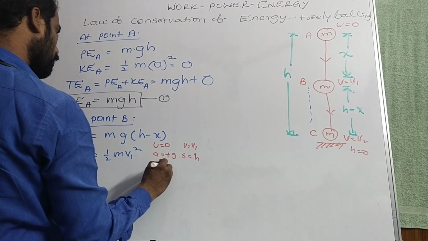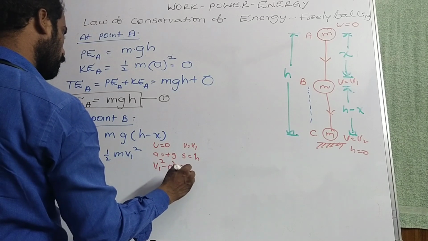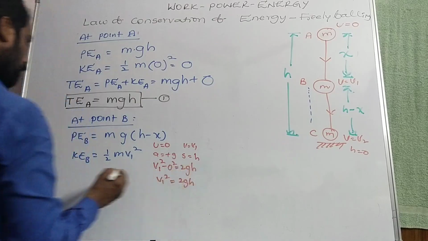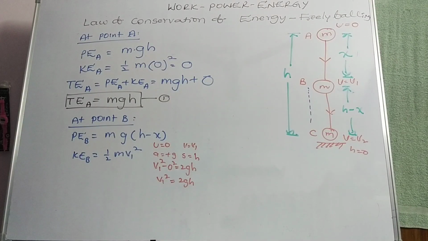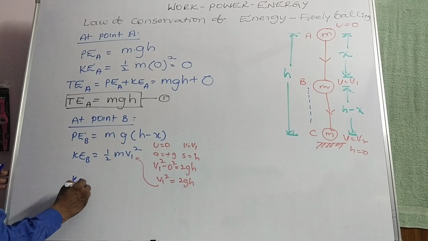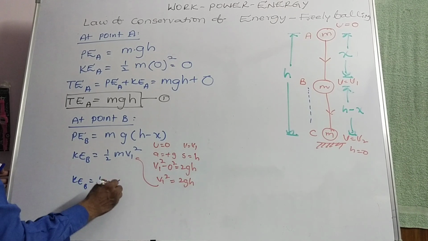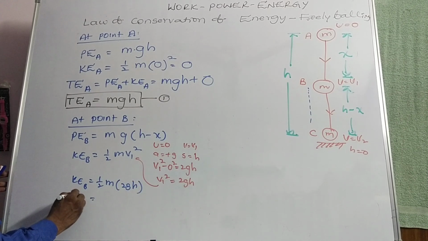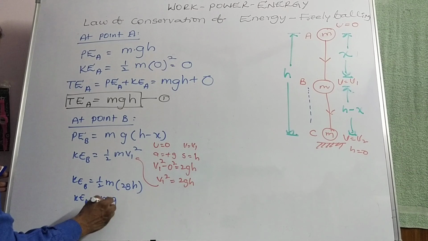So v1 square minus 0 square is equal to 2gh, v1 square is equal to 2gh. Substitute this here: kinetic energy at B is equal to half into m into 2gh. 2 gets cancelled, hence kinetic energy at B is equal to mgh.